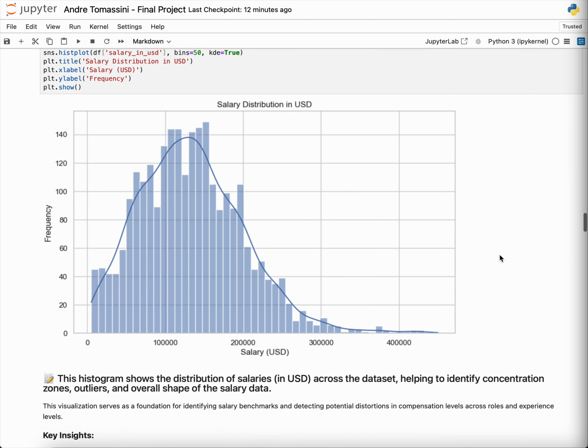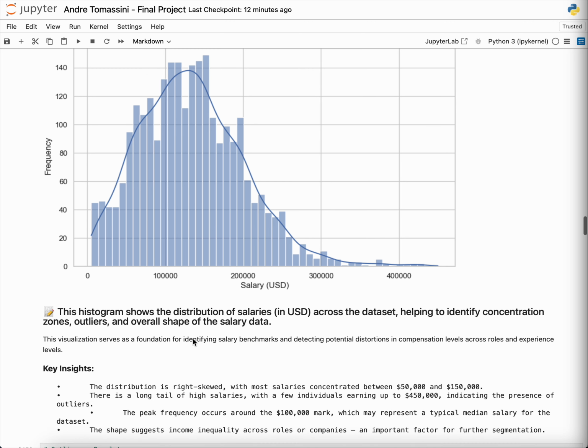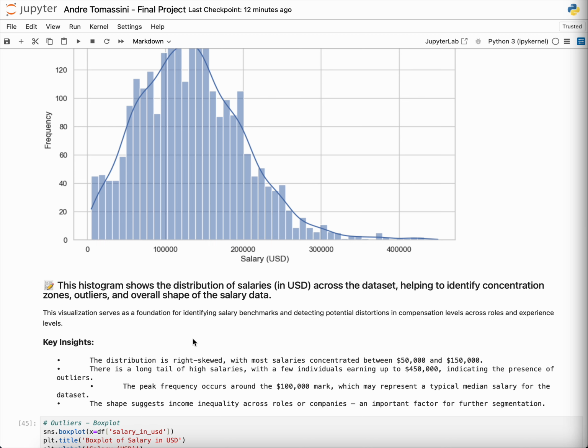The salary distribution that we show is good because it shows the amount of salaries, counting the frequency and the value. So it shows that the highest and most common salaries are concentrated between $50,000 and $150,000. That gives you a great view of all the data, the amount of data you have, and the salaries too.